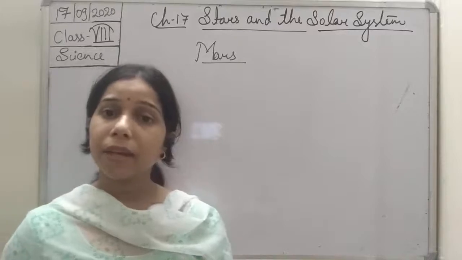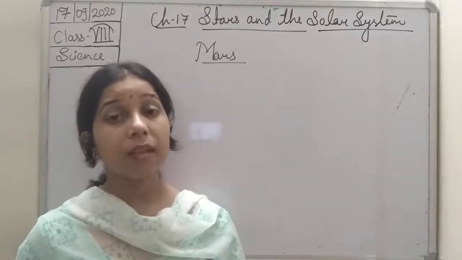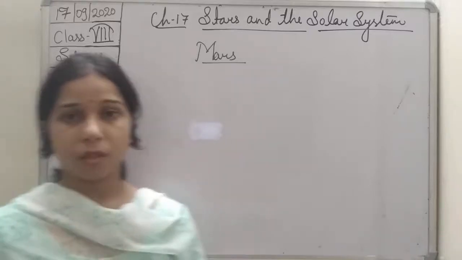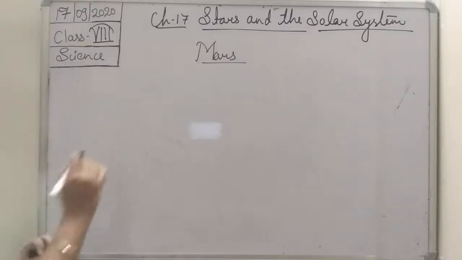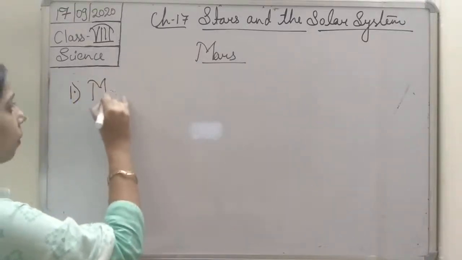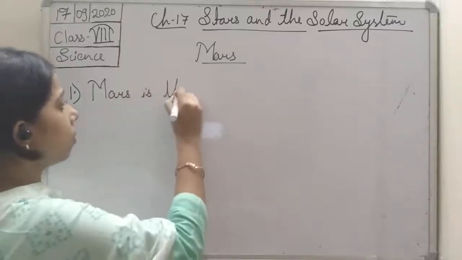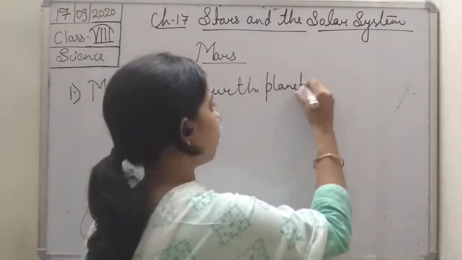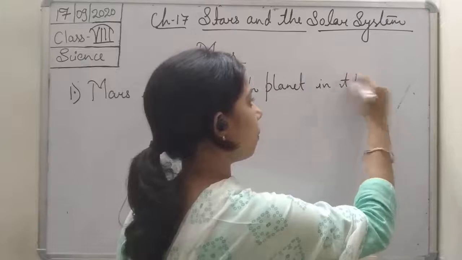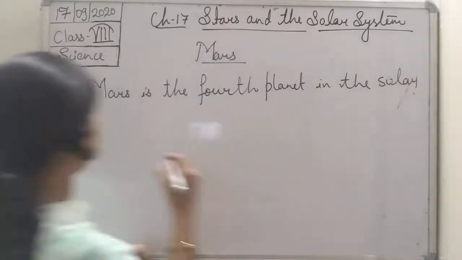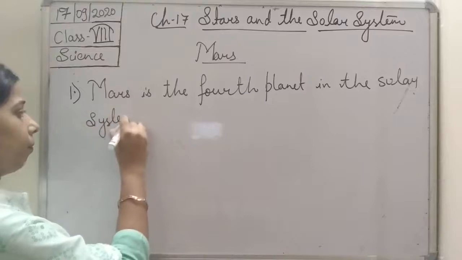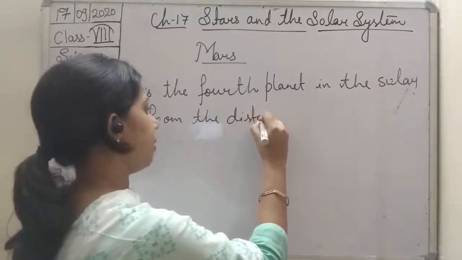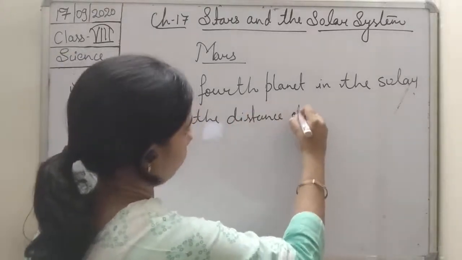So Mars, if we compare the distance from the Sun, comes to the fourth position in the solar system. So we can write that Mars is the fourth planet in the solar system from the Sun.